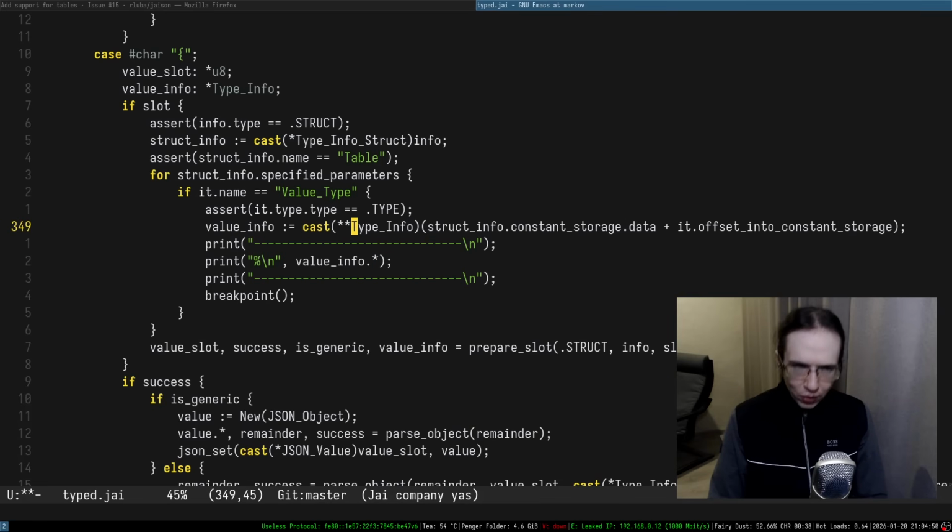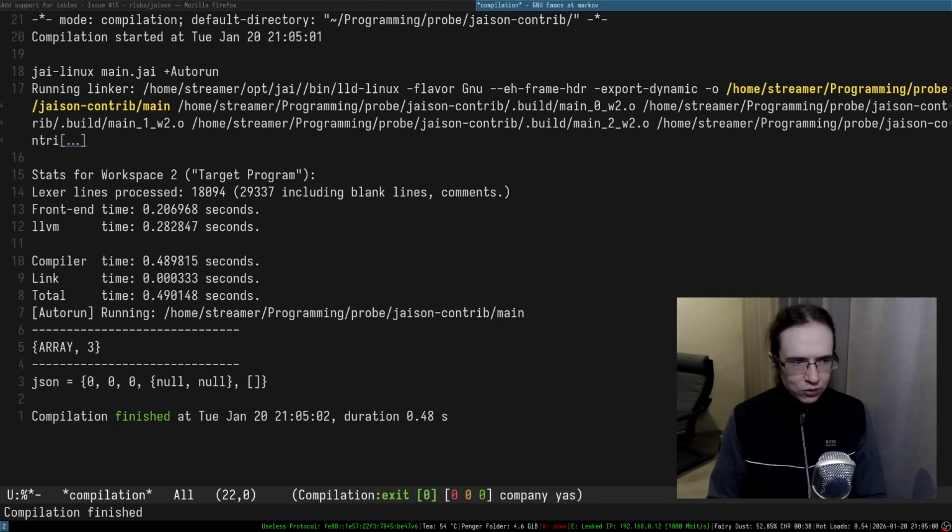And maybe it gives you a pointer into type info, right? Maybe that's what it does, which you then have to kind of dereference twice. All right, so let's give it a try. Okay.